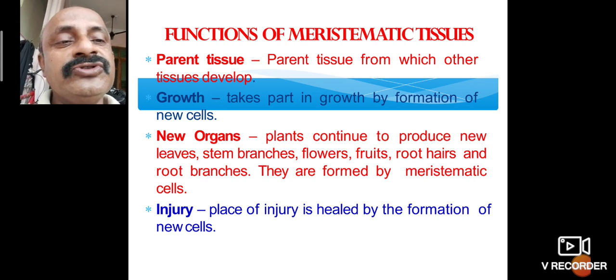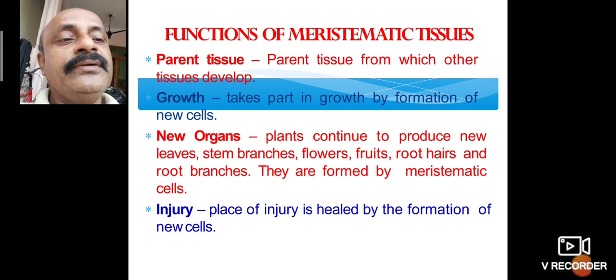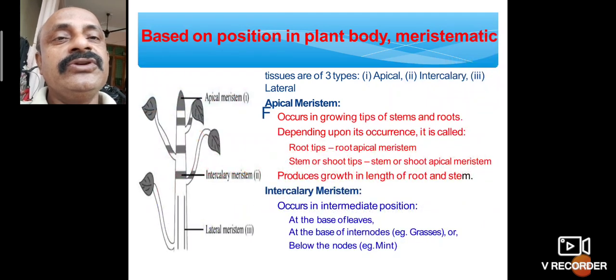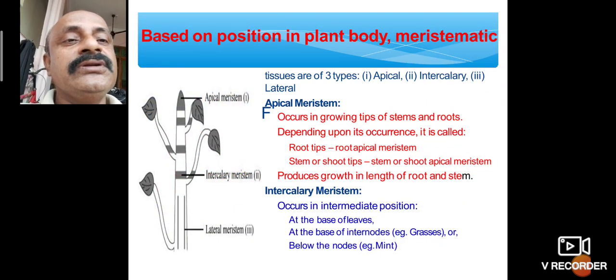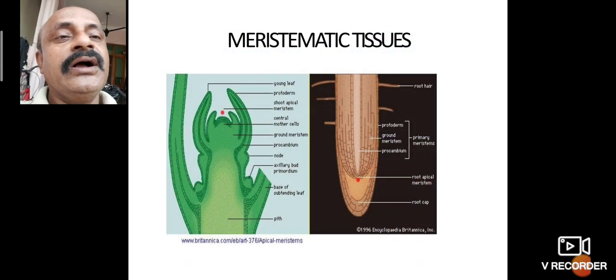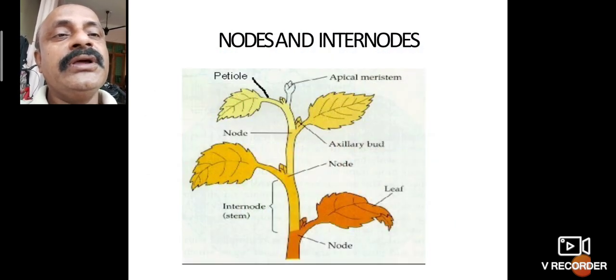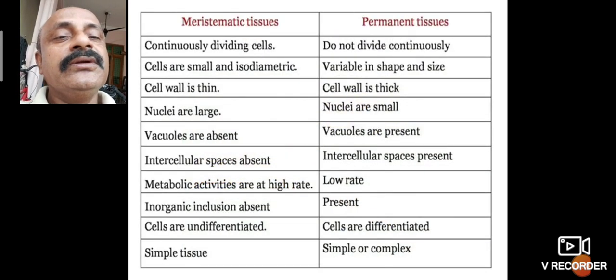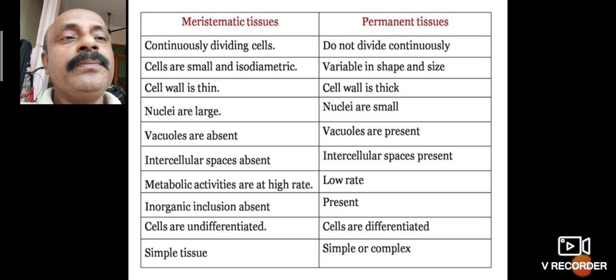The place of injury is healed by the formation of new cells. So this is based on the position of apical meristems, and in the last class we completed intercalary. Also meristems are over the nodes and internodes. Now, meristematic cells and permanent tissue.